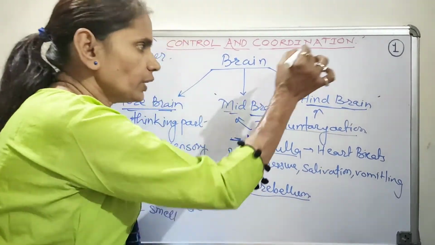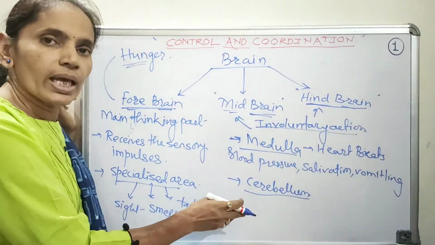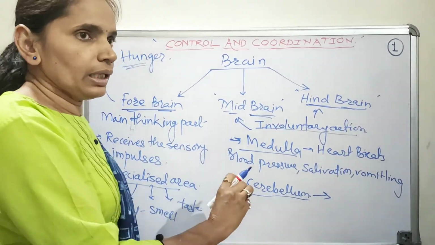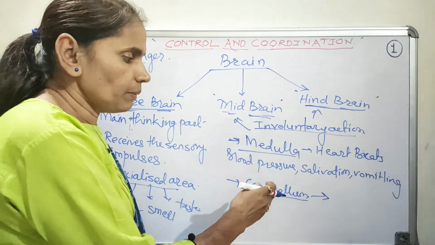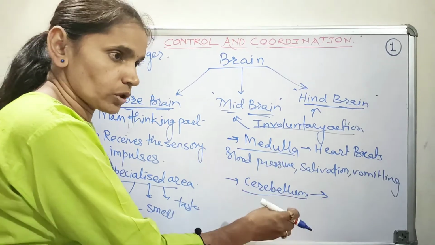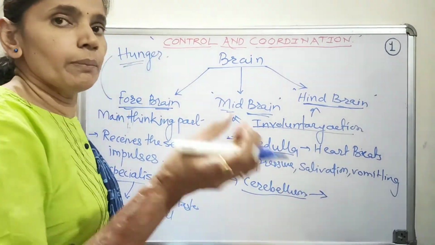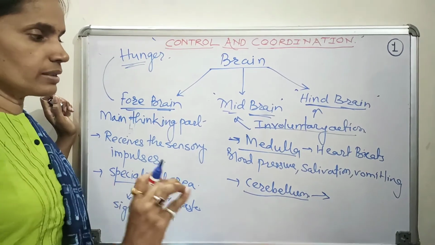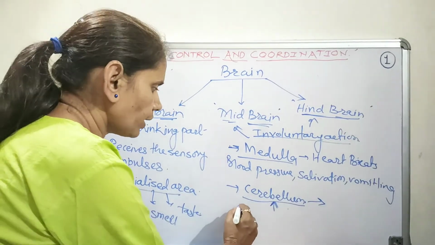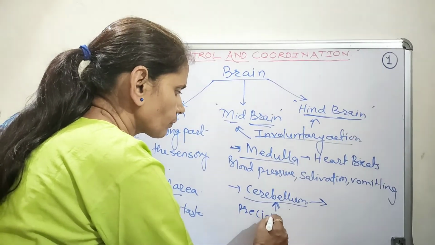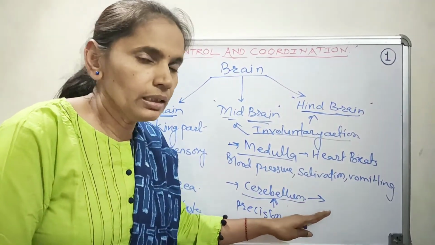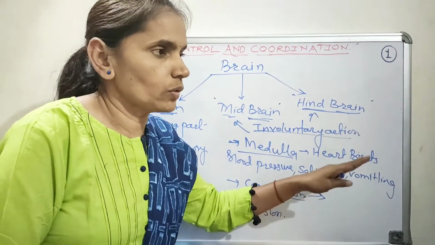Now the other component of the hindbrain is known as the cerebellum. This cerebellum has a key role in maintaining balance, such as while riding a cycle, maintaining body posture, or when we bend for picking up a thing. In that case also our balance is maintained by the cerebellum. The cerebellum is responsible for precision of voluntary actions as well as maintaining the posture and balance of the body.